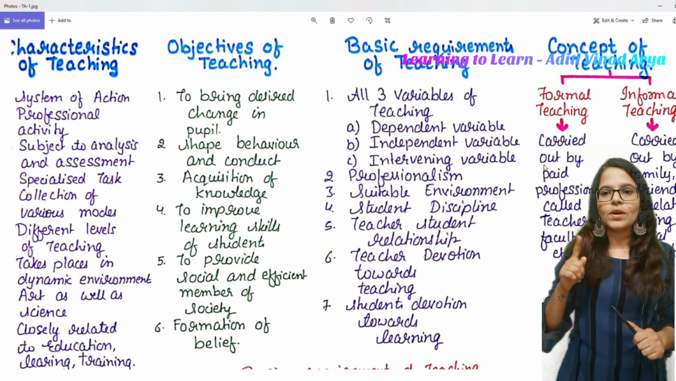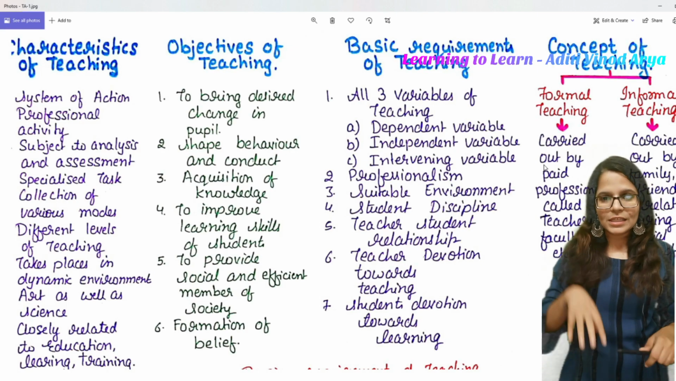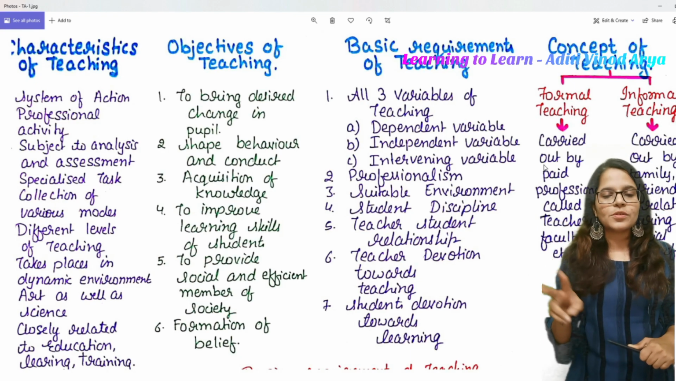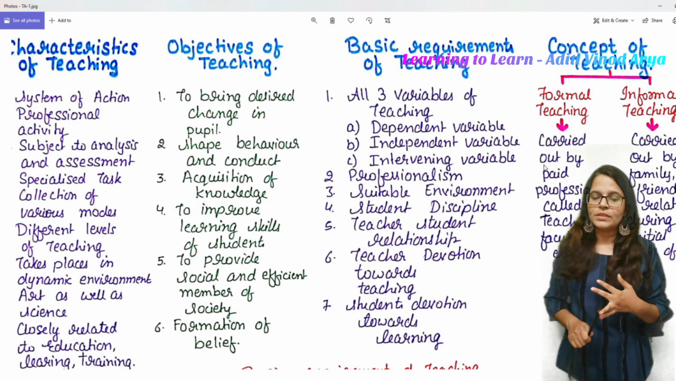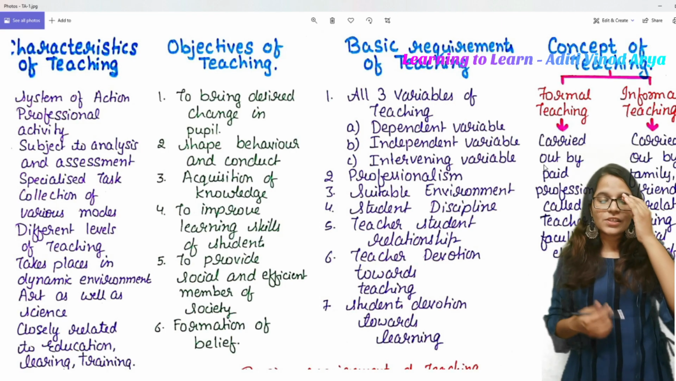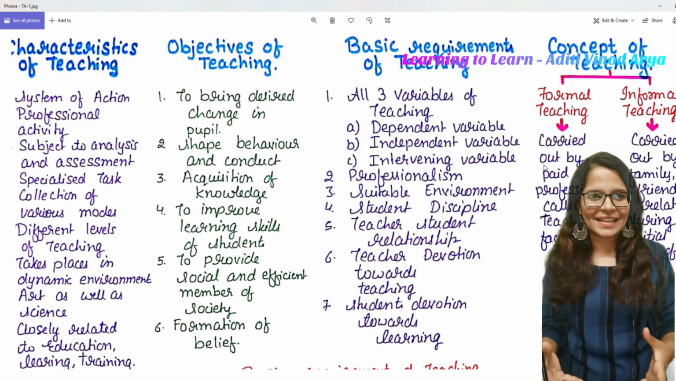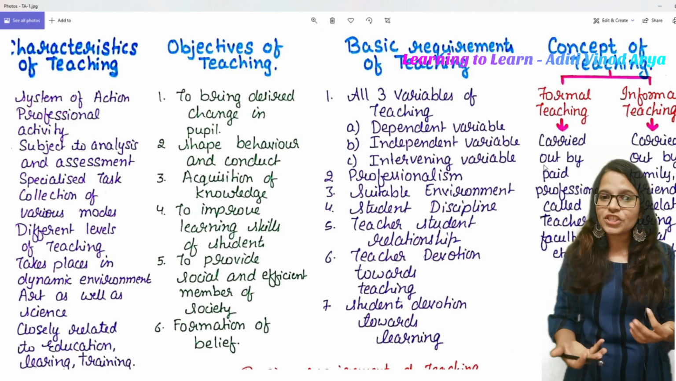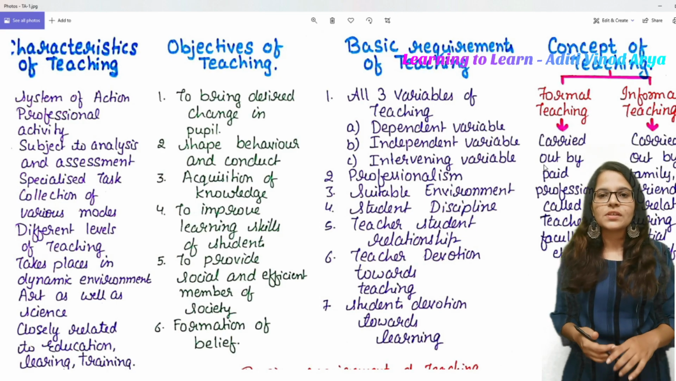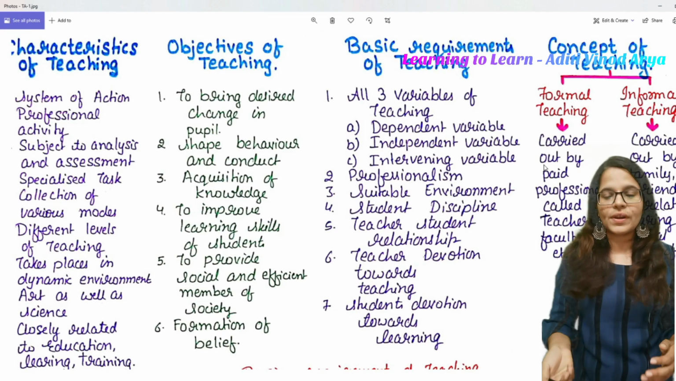Okay, so last but not the least for this particular video, that is the concept of teaching. We basically have two concepts of teaching: formal teaching and informal teaching. Formal teaching takes place in environments like schools, colleges, and official settings where there are professional teachers, educators, faculty, professors, and assistant professors who actually take the lectures, right?